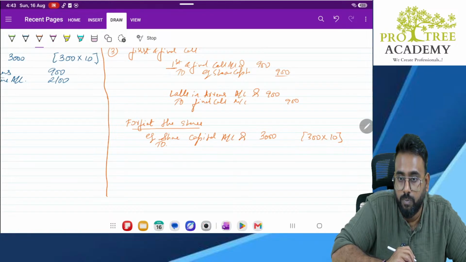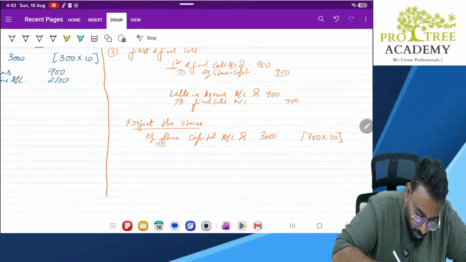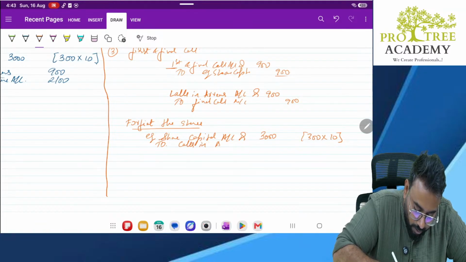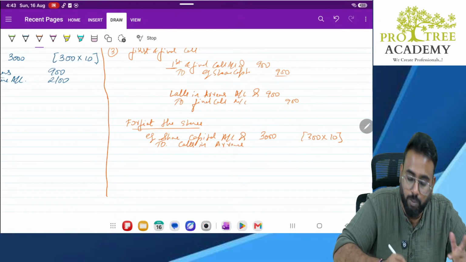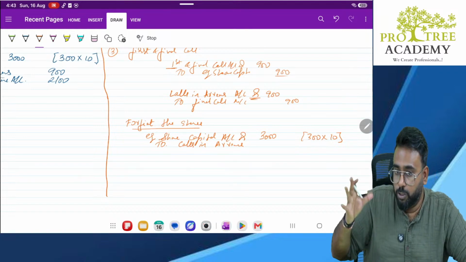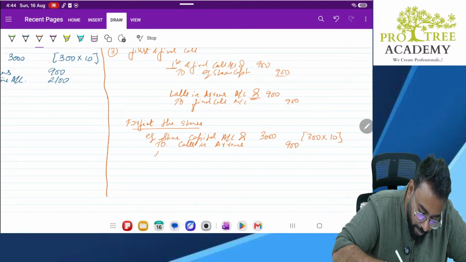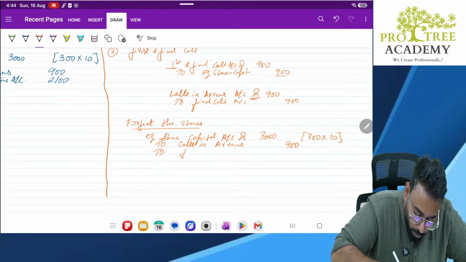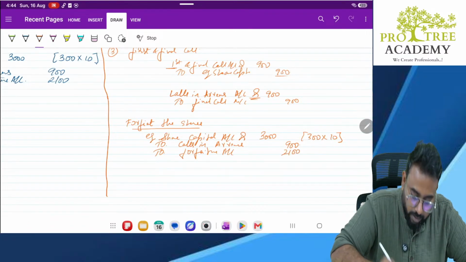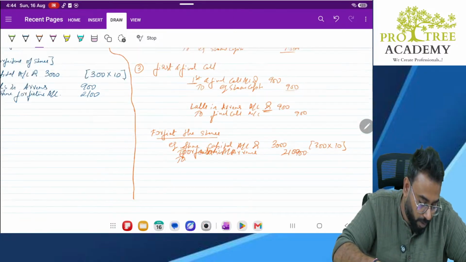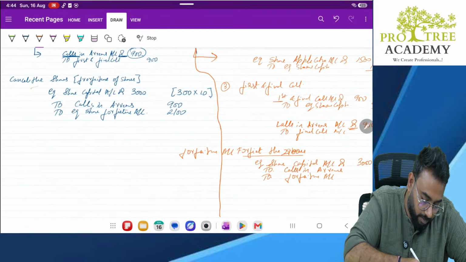Then calls in arrears. Correct or no? Calls in arrears also had to be received. Earlier we debited it. Now it is no more receivable. So we'll reverse it, 900. So remaining, sir, to forfeiture account 2100.